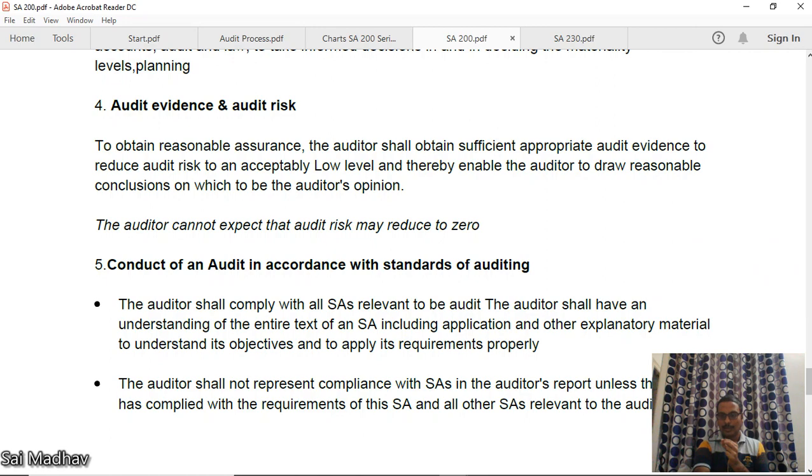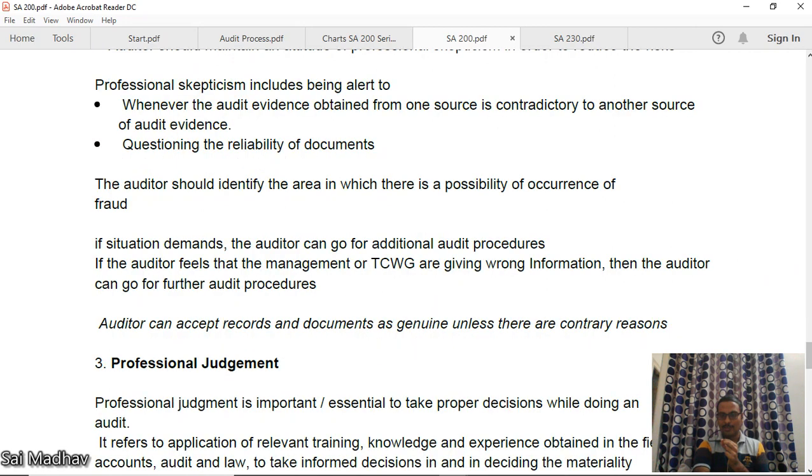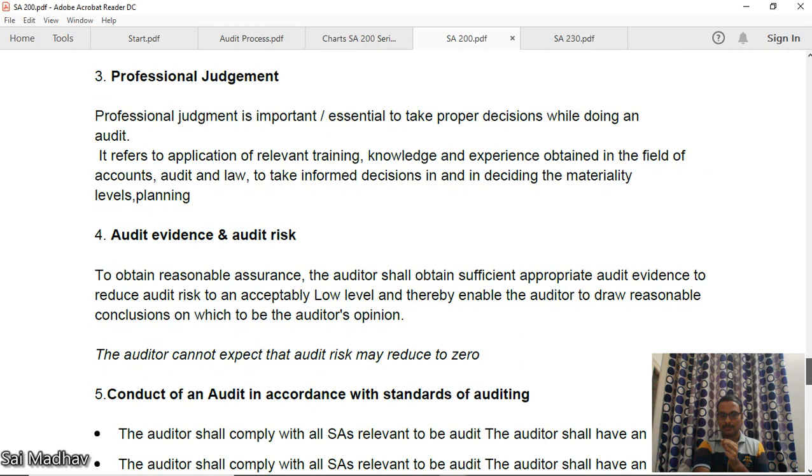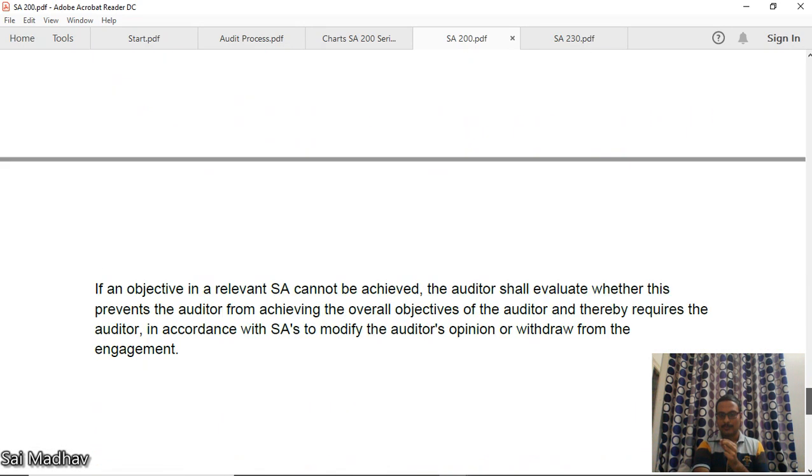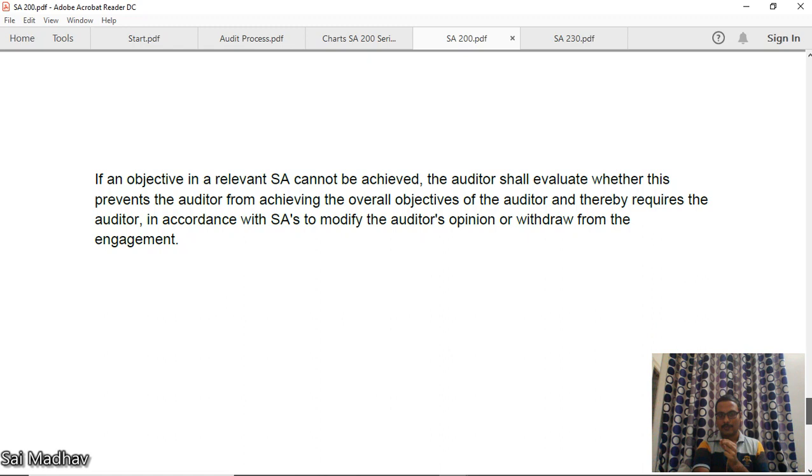Okay, conduct an audit in accordance with standards on auditing. Okay, I should follow all the standards to conduct an audit. Okay, if an objective in a relevant SA cannot be achieved, the auditor shall evaluate whether this prevents the auditor from achieving the overall objectives of the auditor and thereby requires the auditor, in accordance with SAs, to modify the auditor's opinion or withdraw from the engagement.